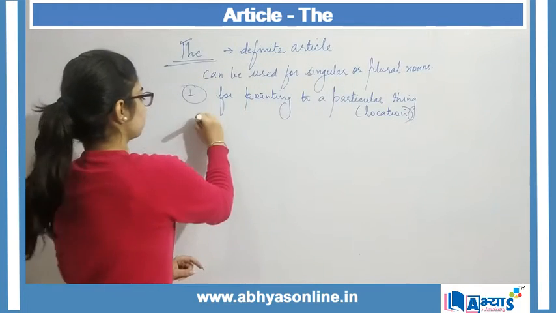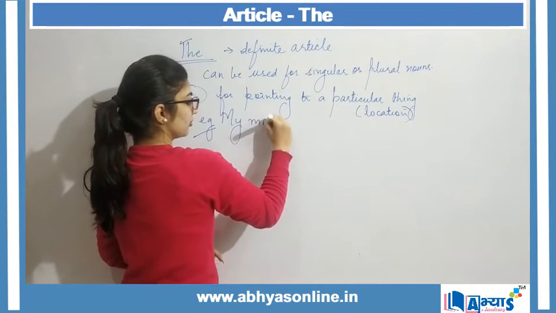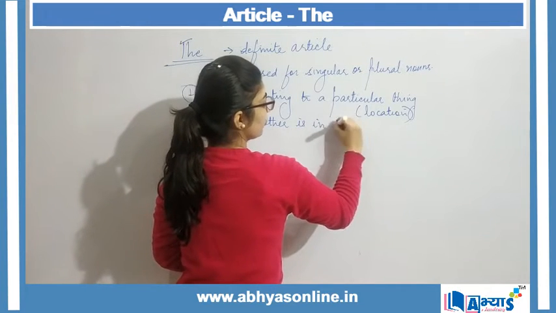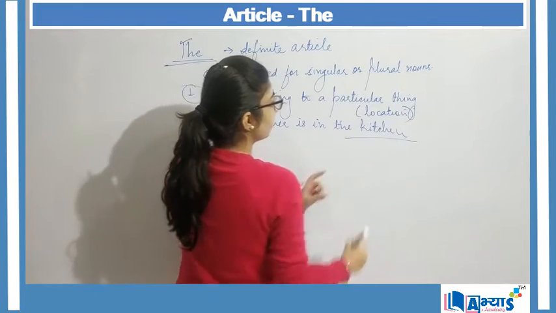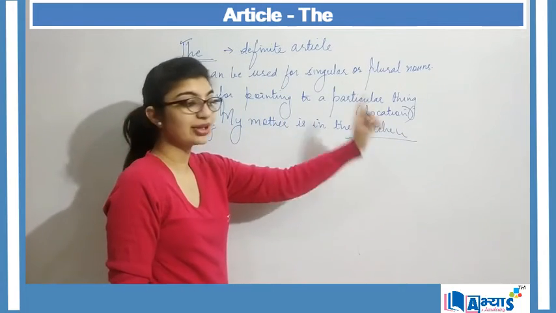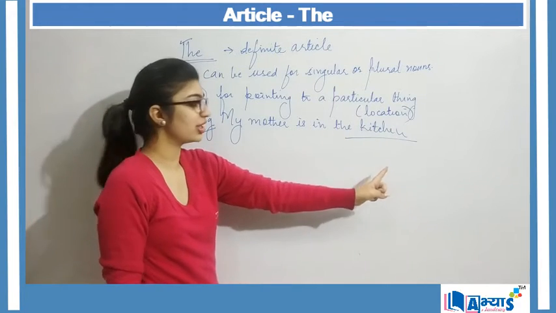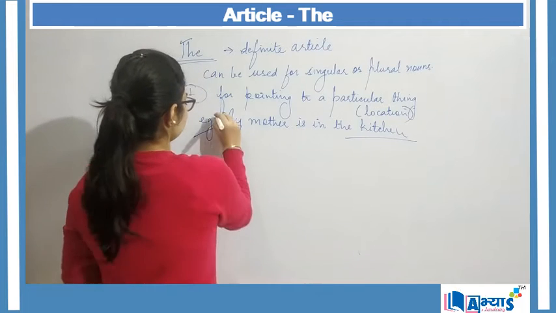Like, my mother is in the kitchen. Now here I am particularly mentioning the location that there is my mother. So for mentioning a particular location, I will use the article the, right?